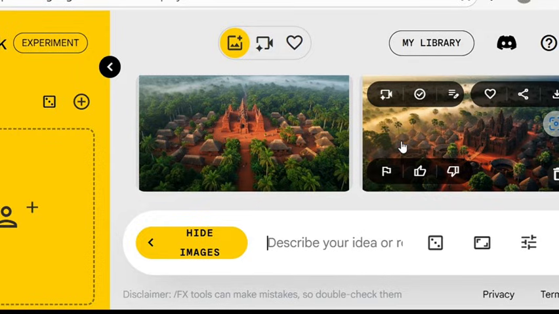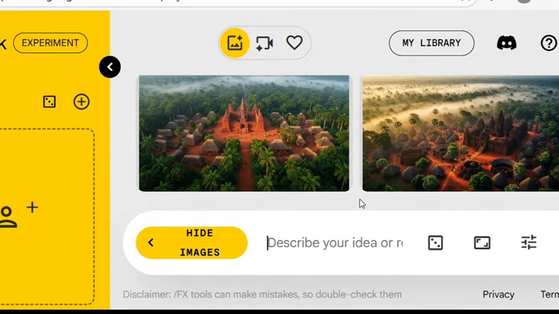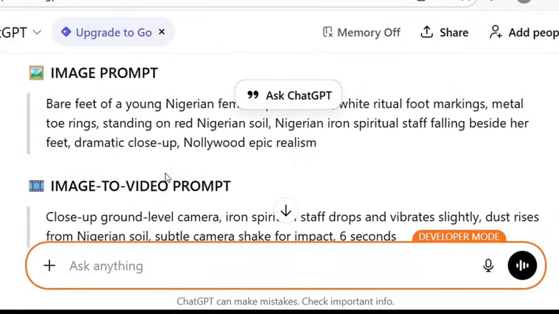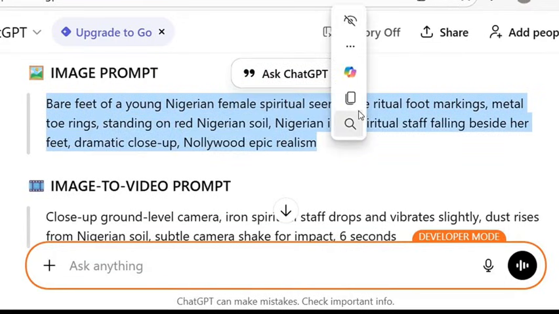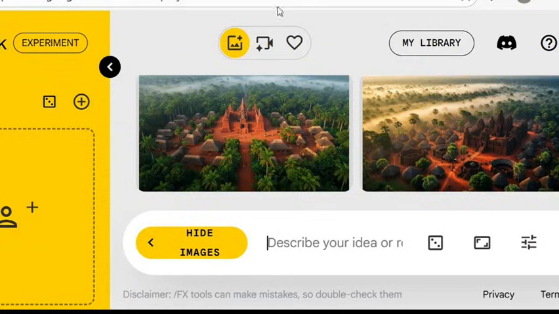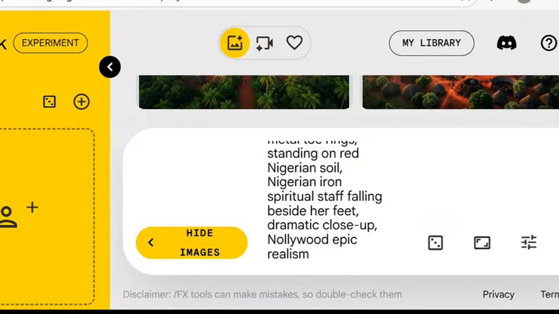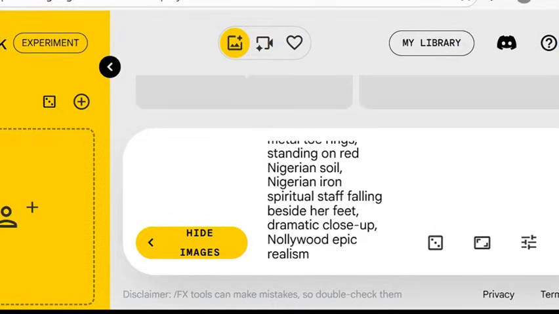Now after you save the image, the next thing you are going to do is generate the second image. We go back to ChatGPT again, and as you can see, we come back to the second scene. You copy the prompt, go back to the AI tool, paste your prompt here again, and click on generate. When you click on generate, it's generating the image. You just have to give it some seconds, and it's going to generate the image for you.